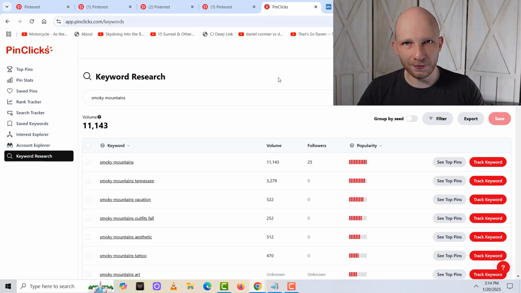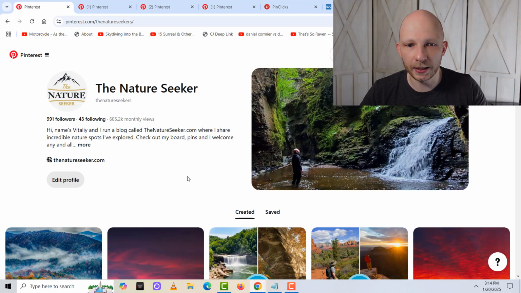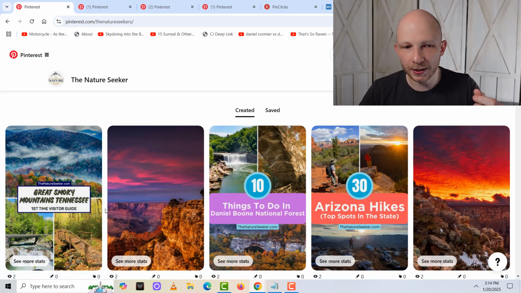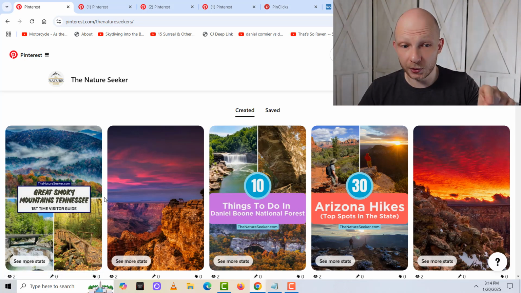Now, what do you do after you find popular keywords for Pinterest? Now, if you don't already know, what you want to do afterwards is you want to start creating pins. And in the pins, you actually want to target the keywords themselves, because Pinterest does read, if there's text on the image, what the pin is about, and it does help with Pinterest SEO. So for example, one of the keywords I literally found today and created a pin on was Smoky Mountains, Tennessee. So if I go to my account, you'll see it says Smoky Mountains, Tennessee. It does say Great Smoky Mountains, but the words Smoky Mountains, Tennessee is in the pin itself. So Pinterest will read this and it'll help it rank for that keyword.